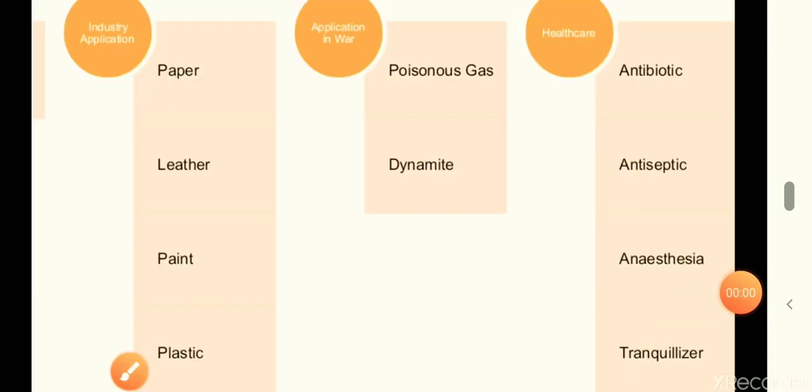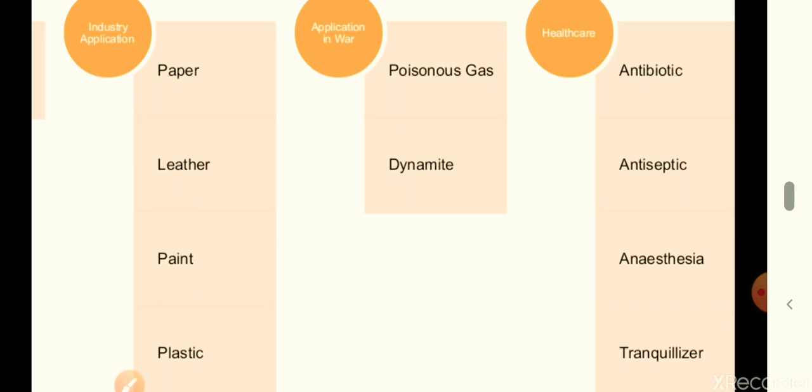Next importance of chemistry is contribution to better health and sanitization. Chemistry has provided a number of life-saving drugs such as antibiotic drugs, antiseptic drugs, tranquilizers, and anesthesia. Tranquilizers are those medicines which help to reduce tension and bring peace to a person who is suffering from mental disease.